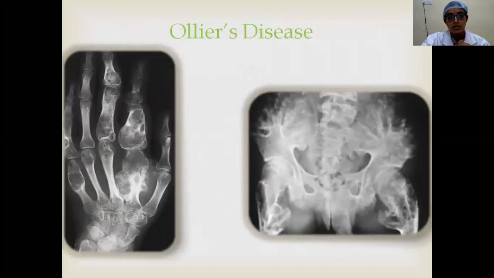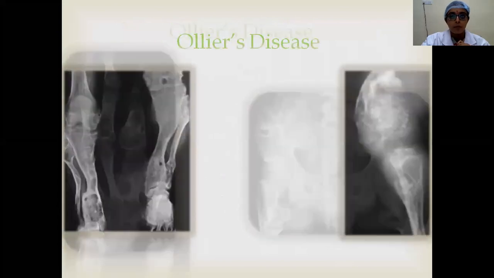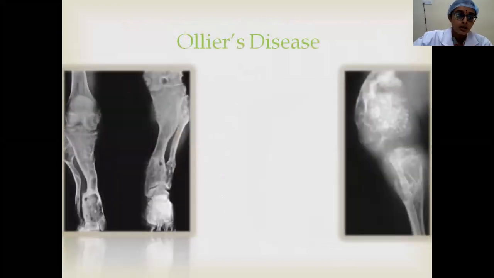So this is Ollier's disease, where multiple enchondromatosis are seen. These are all the X-rays of Ollier's disease, where there are multiple enchondromas, and see the deformity, there will be bowing deformity, shortening of the limbs. All these things are also seen. Now which is beyond the scope of discussion at your stage.